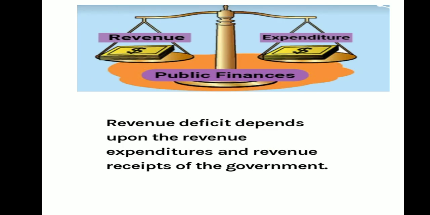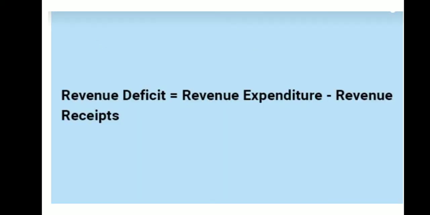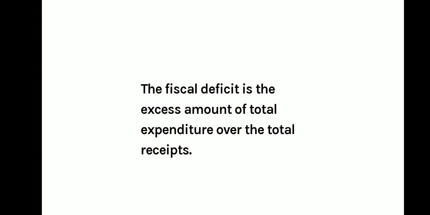Now let us quickly look at what is revenue deficit. Revenue deficit depends upon the revenue expenditure and the receipts of a government. It is the difference between whatever the expenditure is made by the government and receipt to it, right?